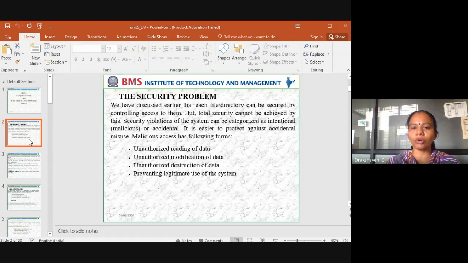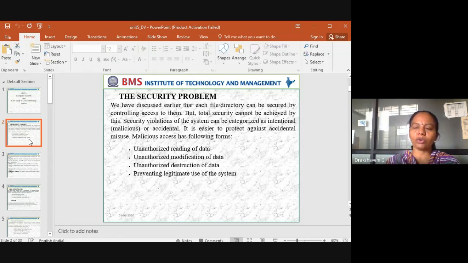It is easier to protect against accidental misuse. Malicious access has the following forms: unauthorized reading of data, unauthorized modification of data, unauthorized destruction of data, and preventing legitimate use of the system. So that's the security problems we have.